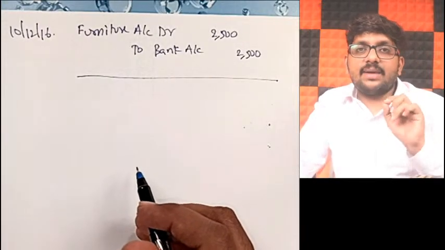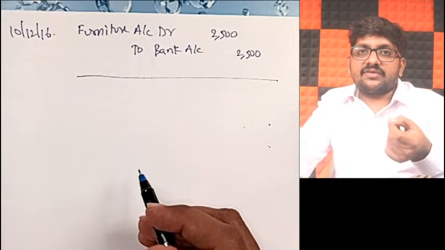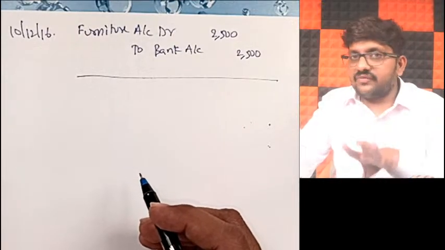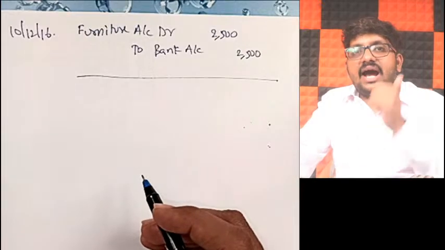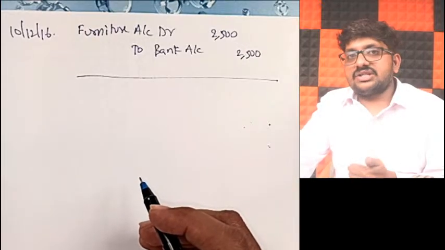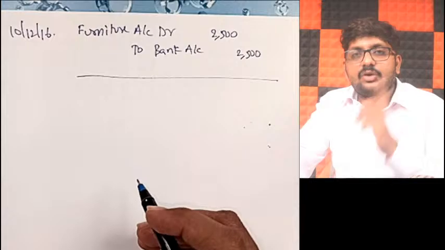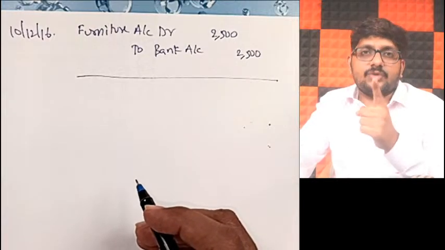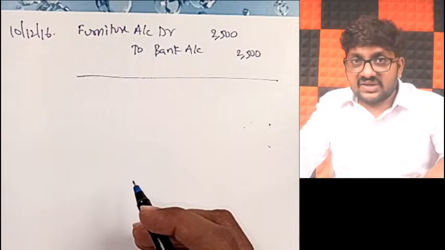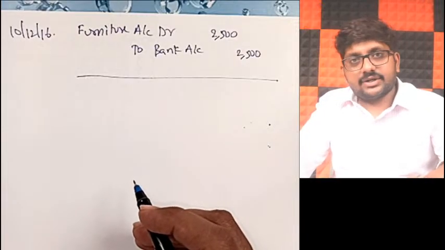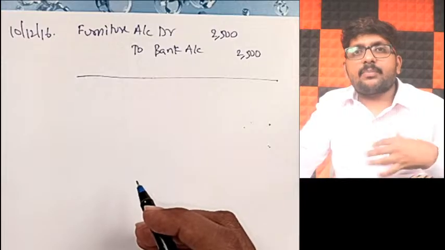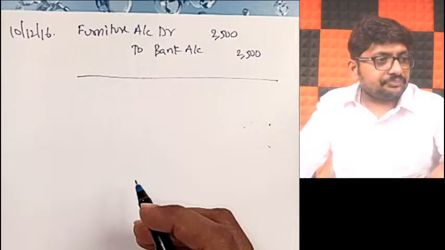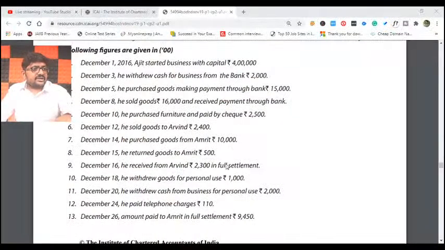Okay, if you are unable to do with me, my dear friends, it is an indication that you require a very good revision. Go back to my playlist and ensure that all the explanation is there. Revise all the videos and then do the transactions. Revise once again and then try. You will get it. If you do not get it in the first attempt, try it 3, 4, 5, 6 times. You will definitely get it. Next, friends, 10th December is over.